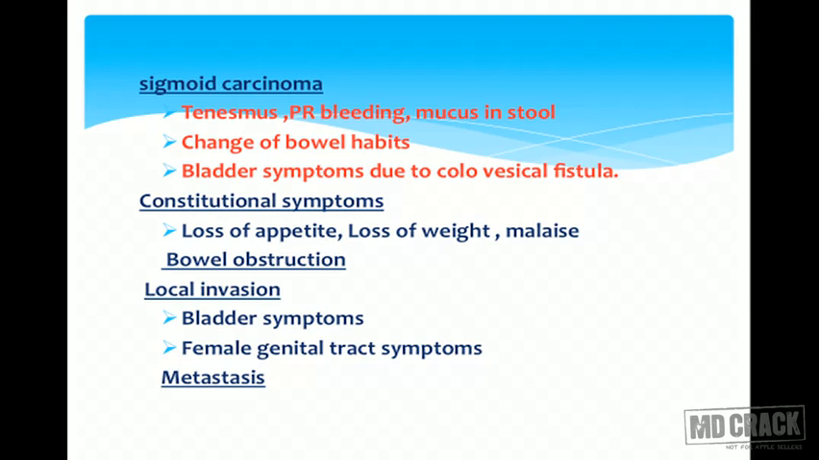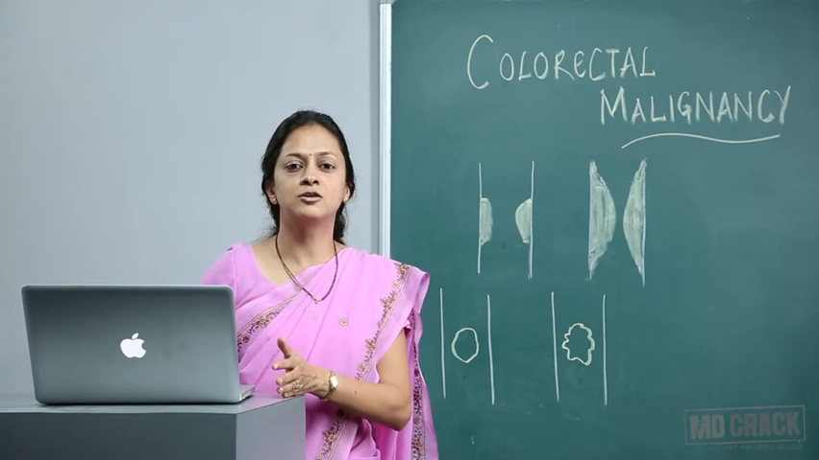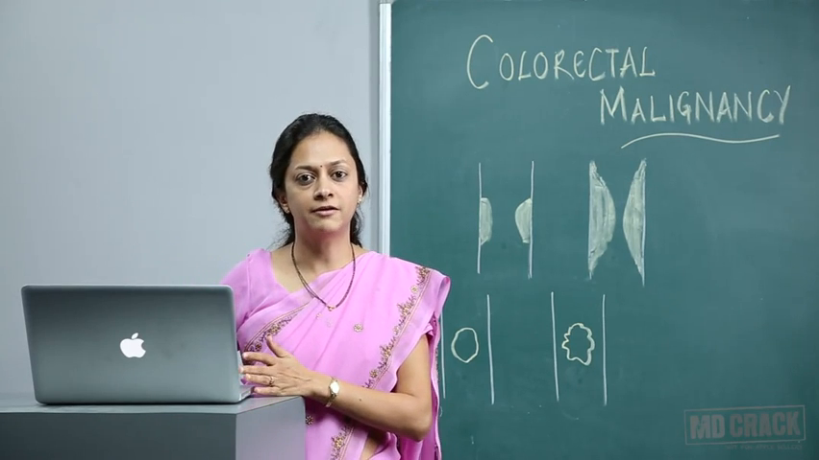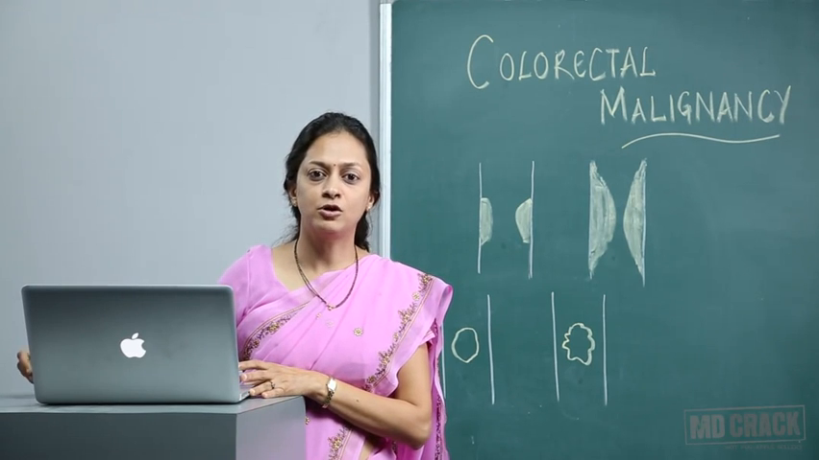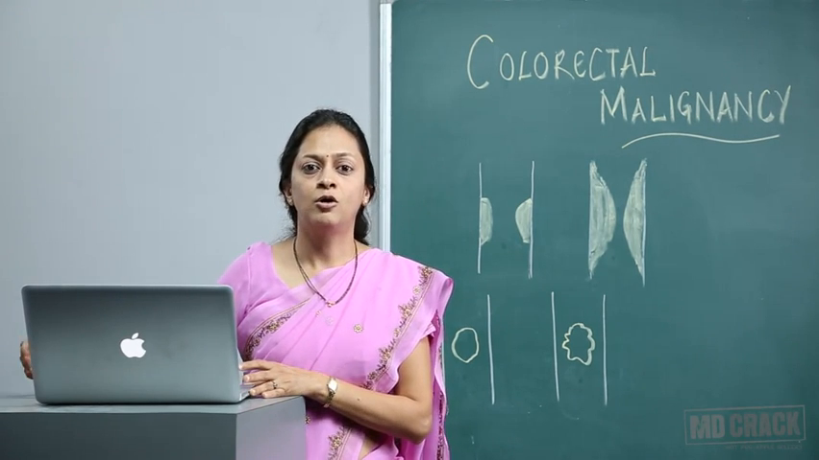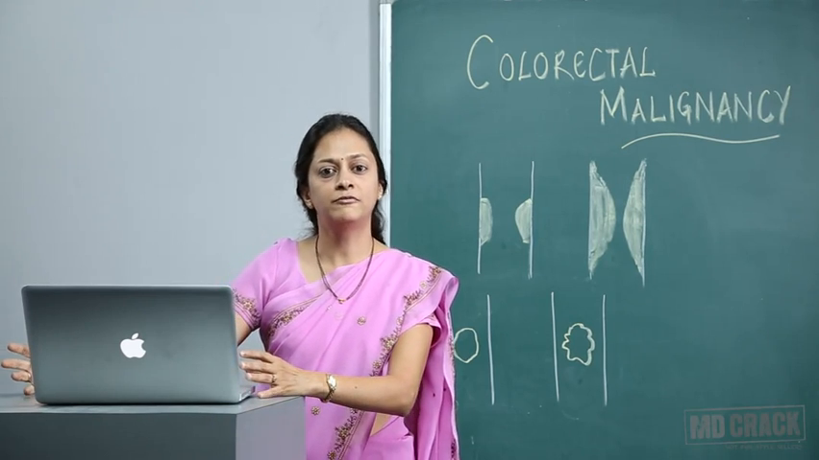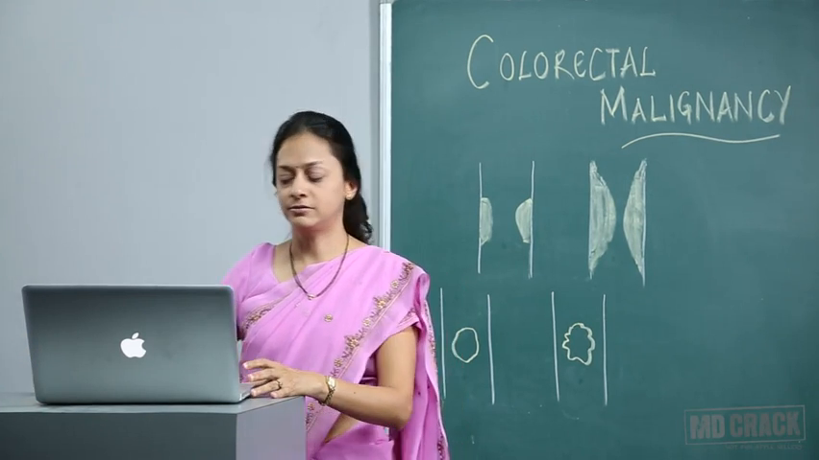And if there is metastasis, like liver metastasis or lung metastasis or bone, like I have already told you, the patient might directly present as having jaundice or ascites or cough, and then you have to find out what the primary site is.